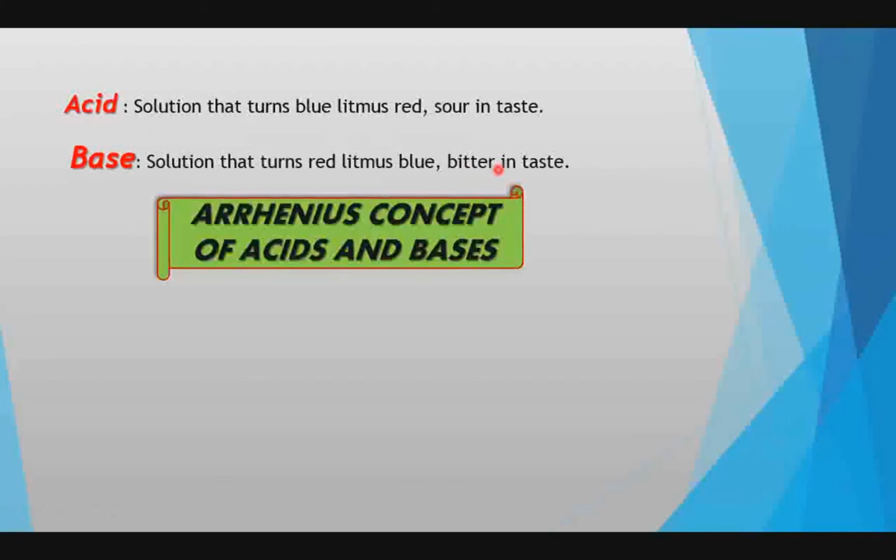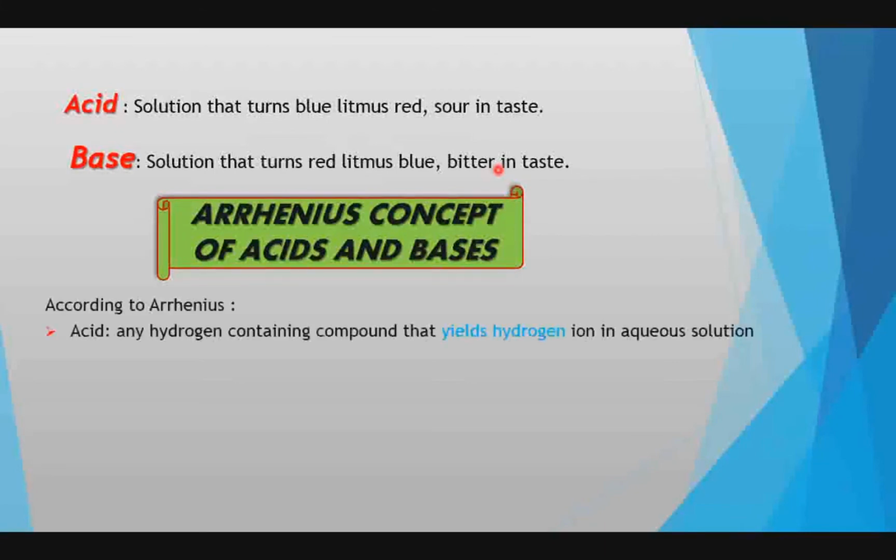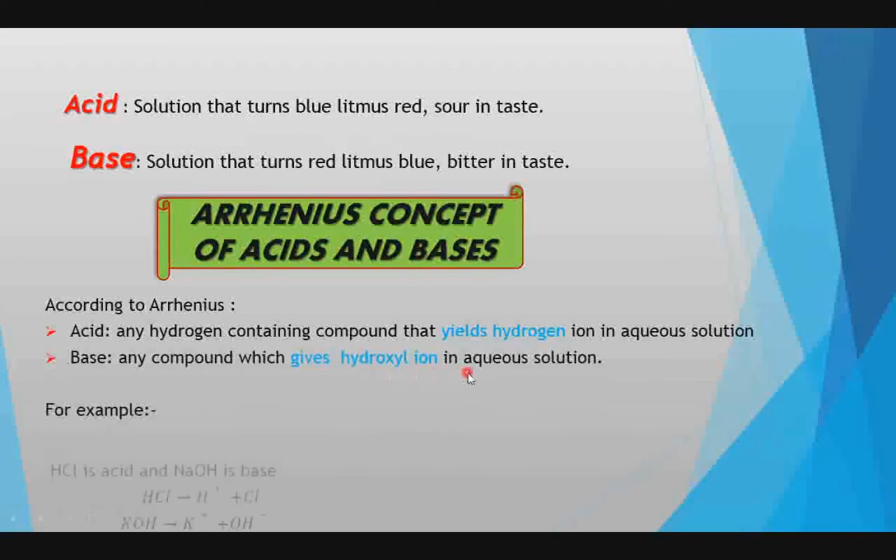Now, coming to the Arrhenius concept. According to this concept, an acid is a compound that yields hydrogen ion in aqueous solution, whereas a base is any compound which gives hydroxyl ion in aqueous solution. Let us take some examples.